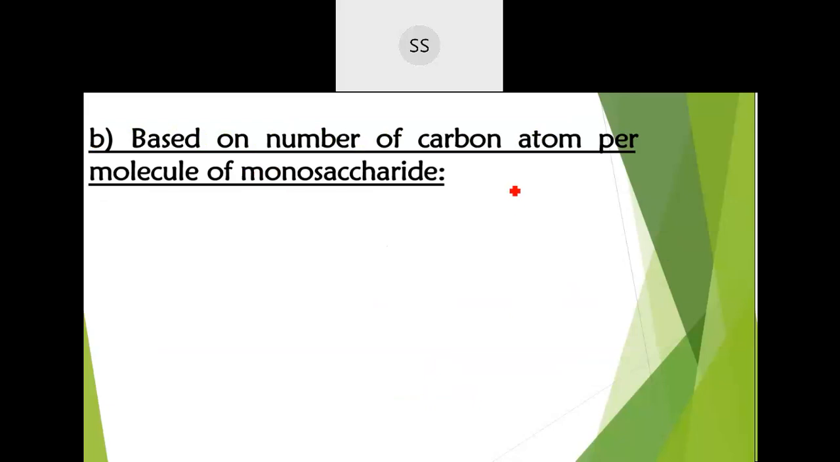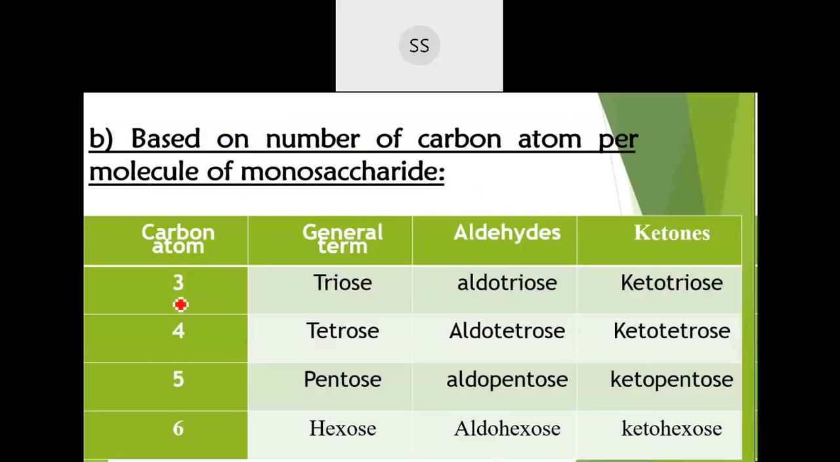Now, based on the number of carbon atoms present in the monosaccharide unit, see how the name is given. If they have a minimum of three carbons, they are called triose. In that, if aldehyde is the functional group, it is called aldotriose, and if ketone is the functional group, it is called ketotriose. Three-carbon carbohydrates are called trioses.